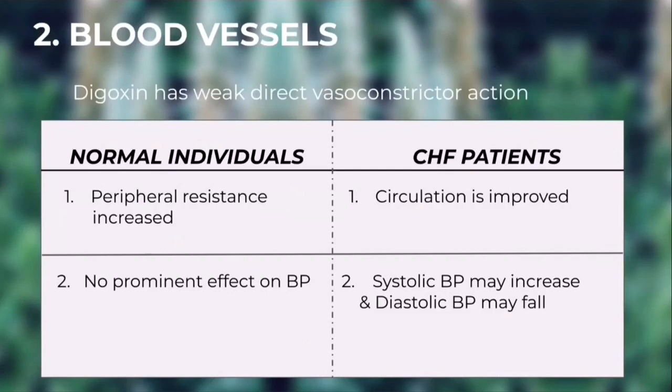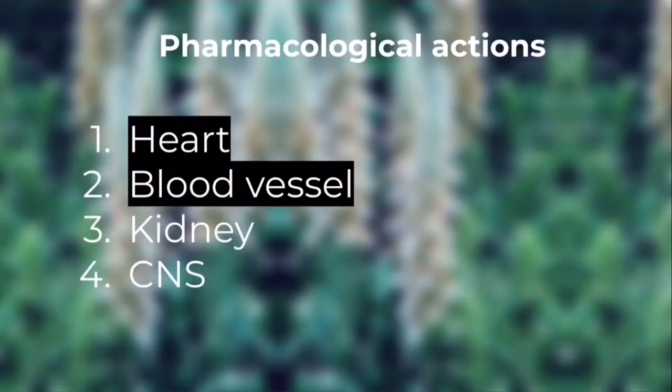Systolic BP may increase for them and diastolic BP may fall, but in normal individuals, no prominent effect on BP. The important thing to keep in mind is that in congestive heart failure patients circulation is improved, systolic BP may increase and diastolic BP may fall. That is the difference between normal individuals and congestive heart failure patients.